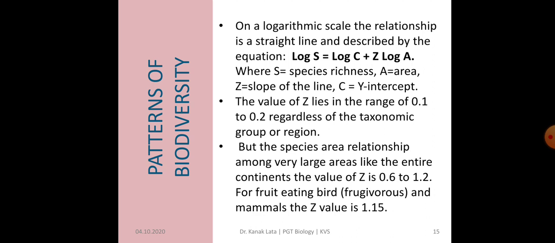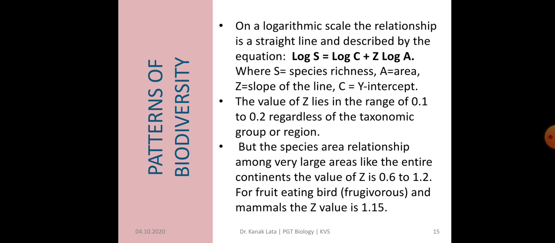On a logarithmic scale, the relationship is a straight line described by the equation log S = log C + Z log A, where S is species richness, A is area, Z is the slope of the line, C is the y-intercept, and the value of Z lies in the range of 0.1 to 0.2, regardless of the taxonomic group or region.